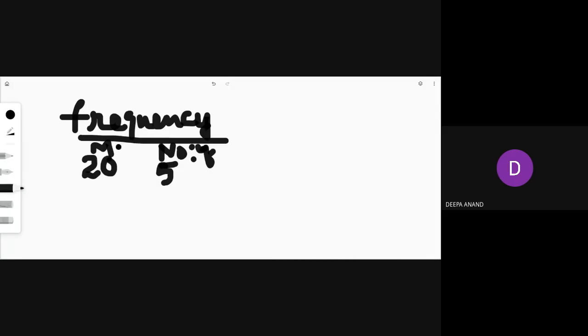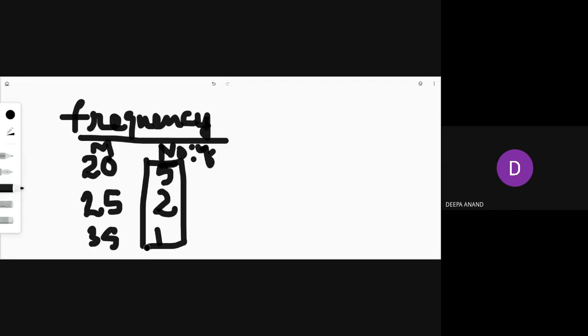You are studying the whole data and making a tabulation form of it. You are classifying the data. When you classify it, 20 marks is secured by 5 students, and then 25 marks by 2 students, 85 marks by 1 student, like that. The number of frequencies means how many times it repeats. So this is known as frequency. What is frequency? The number of observations corresponding to a particular class.